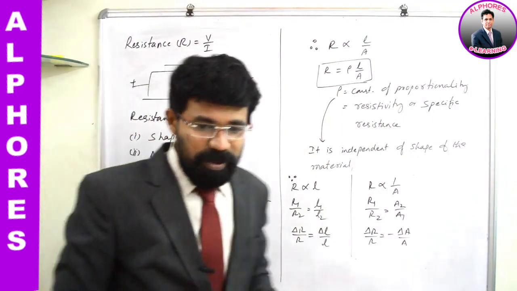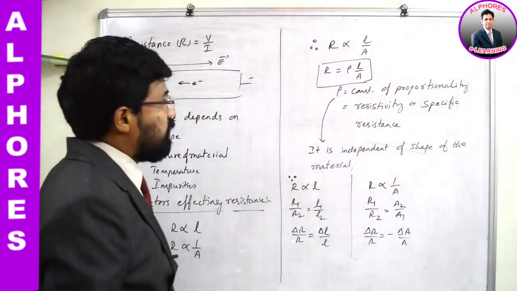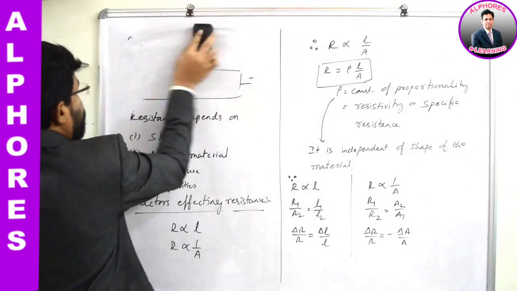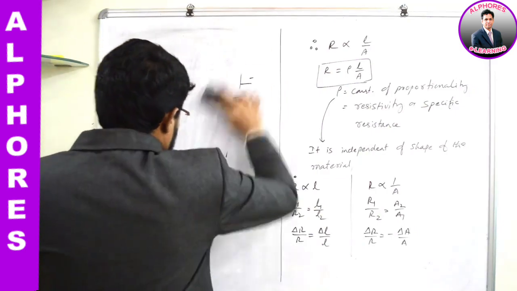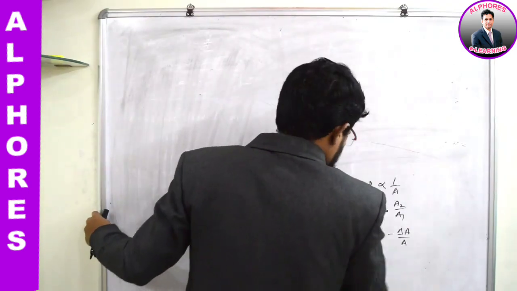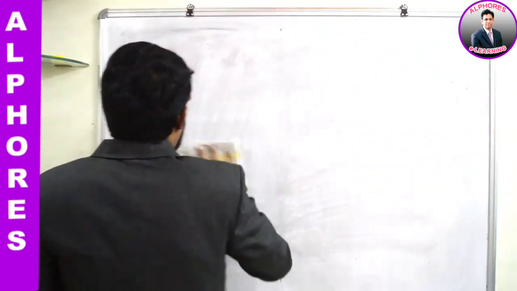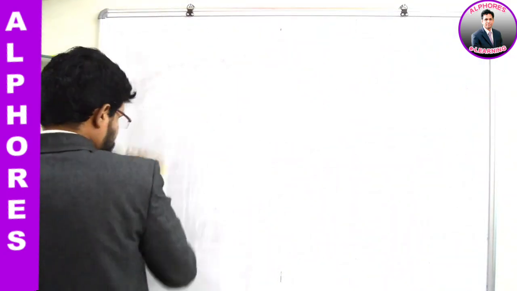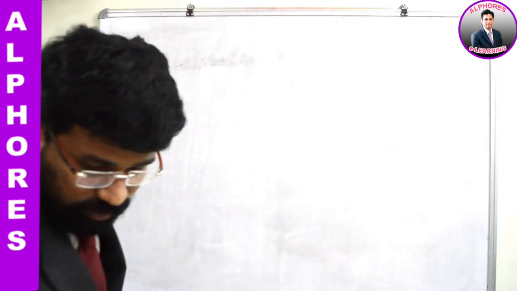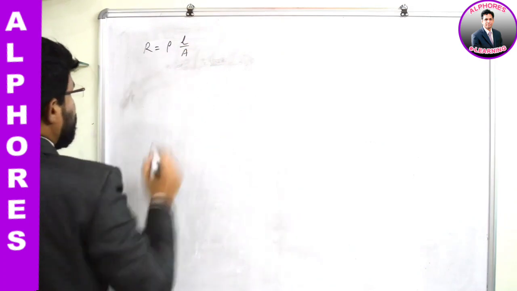But we are not yet done. Let us talk about this relation a little bit more, because we can have a chance to solve several problems connected with this equation. Okay, so let us try to deal with it a little bit more. So I'll take the same equation again. R is equal to rho into L by A.